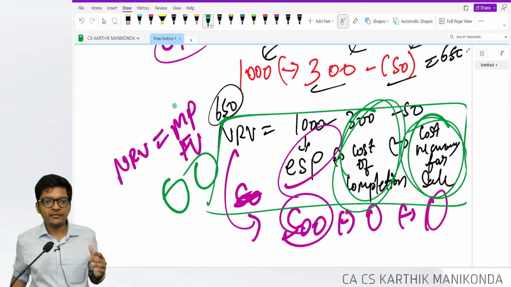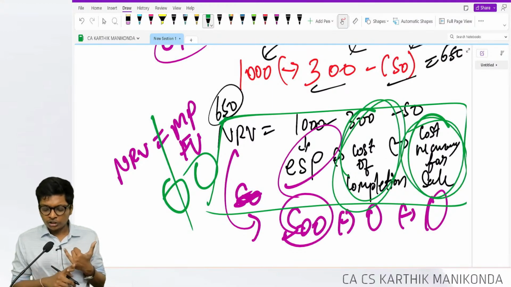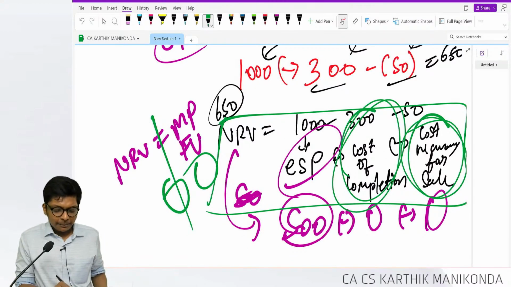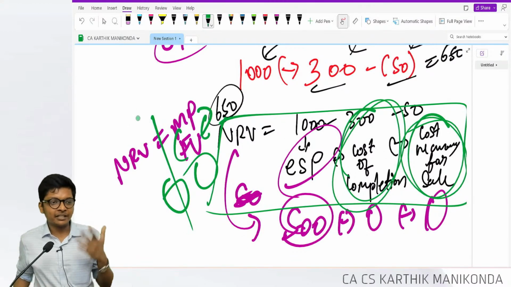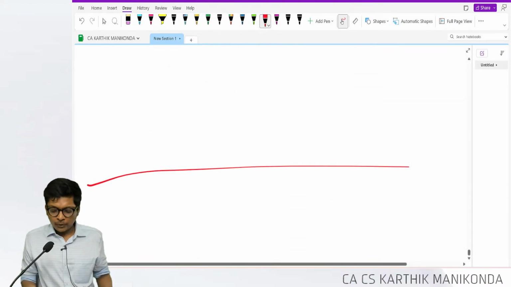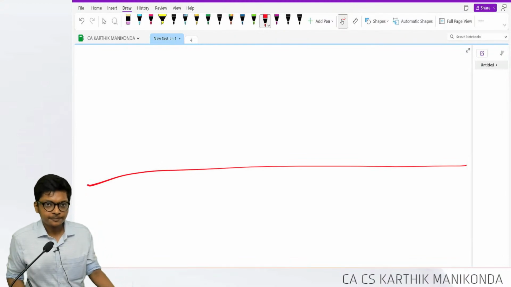This is NRV. That's why NRV is not equal to market price. You can't use them interchangeably. NRV is basically market price or fair value reduced by cost of completion and cost necessary to make the sale. In other words, in India's language, market price and fair value are not the same. Leave that. We're not going to discuss much on that. So NRV is done. Now we're going to the concept of cost.